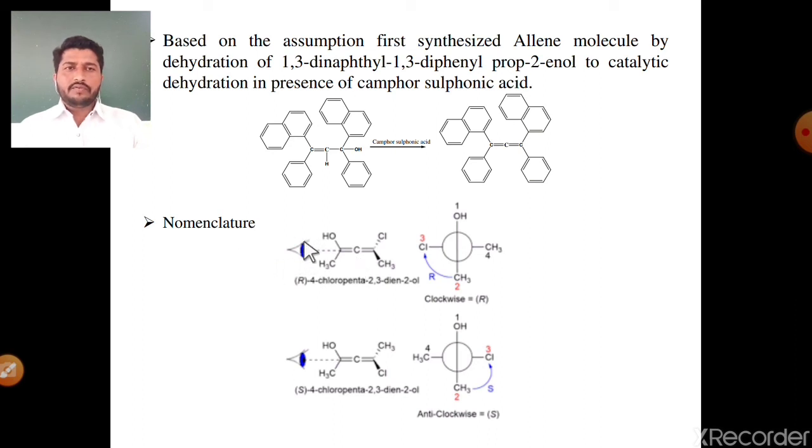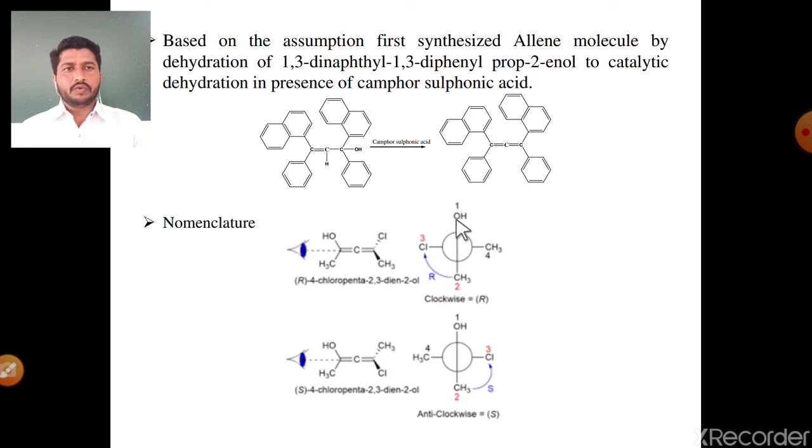View the molecule from the left side, then there are two groups, hydroxy group and methyl group, seen first, and then this chlorine group and methyl group. These two groups, hydroxy and methyl, are on plane, and we know that the groups present on plane are always on the vertical line. Hydroxy group, methyl group, these two groups on the vertical line.